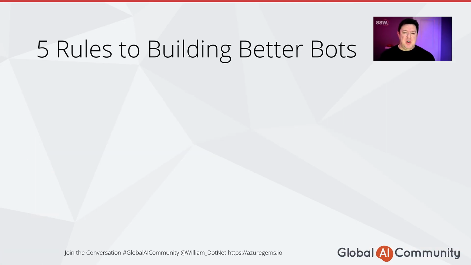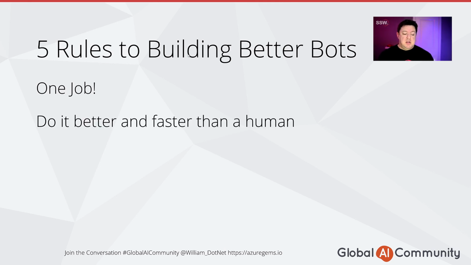All right, so we just saw how the Bot Composer works. And to finish off, here are my 5 top tips to building better bots. First, make sure that your bot does one job. Don't try and build a bot that does absolutely everything. You'll run out of money and then energy, or both. Next, make sure that whatever your bot does, it can do it better and faster than a human. Otherwise, there's probably not much reason for you to be building that bot.